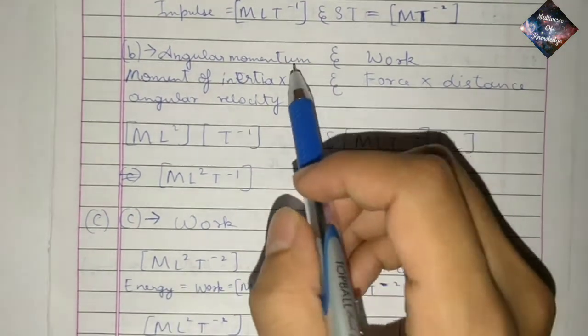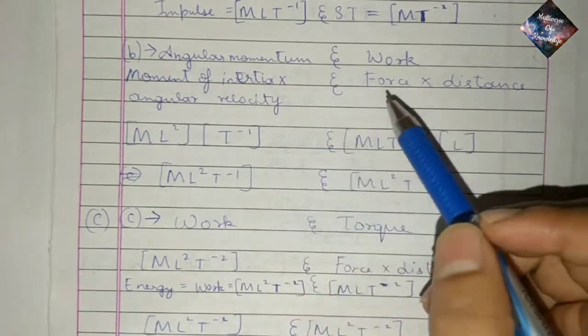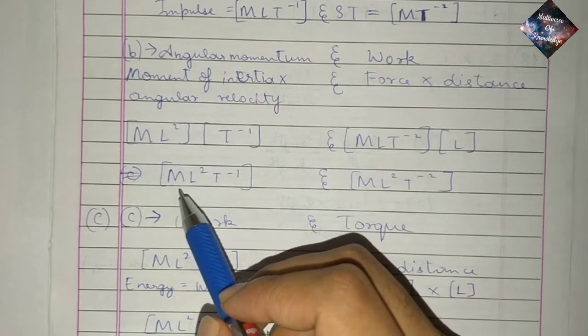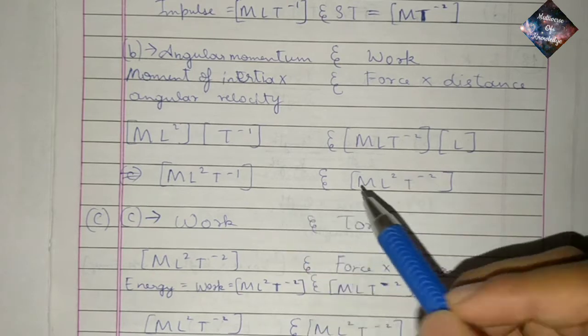Option B, angular momentum and work. Angular momentum is equal to moment of inertia into angular velocity, whereas work is equal to force into distance. By solving, we get the dimensions of angular momentum as ML2 T minus 1 and the dimensions of work are ML2 T minus 2, which are also unequal.